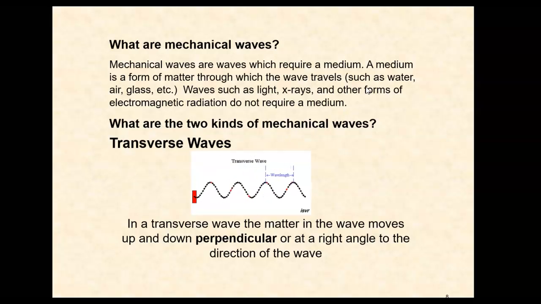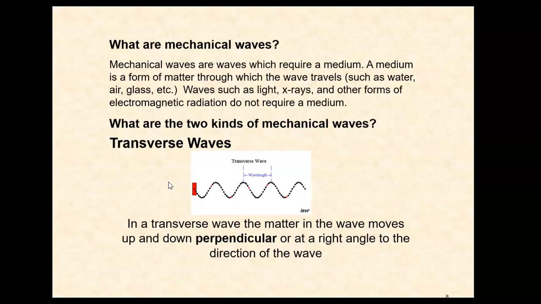And so the first one we're going to talk about is what's called a transverse wave. Okay, a transverse wave, if you ask somebody to draw a wave, they would probably draw a transverse wave. Transverse waves are typically what people think of when they think of waves. In a transverse wave, you can read what the definition says. In a transverse wave, the matter in the wave moves up and down perpendicular, or in other words, at a right angle to the direction of the wave. If you don't know what perpendicular means, that just means that whichever way the wave is moving is at a 90-degree angle to the direction that the particles are moving.